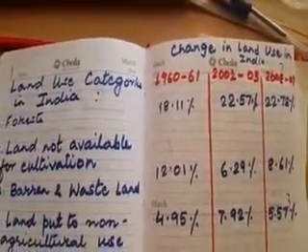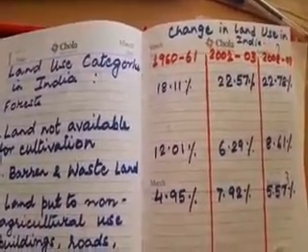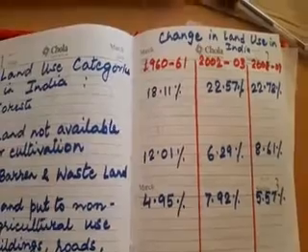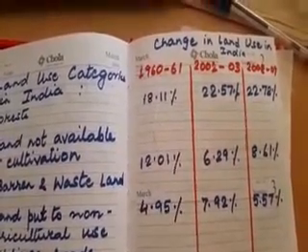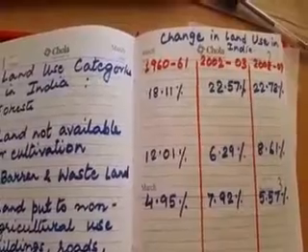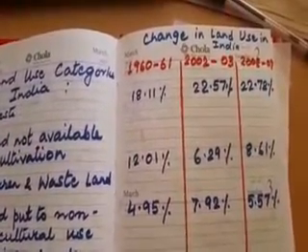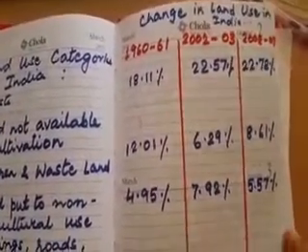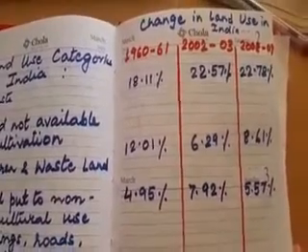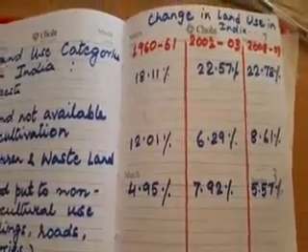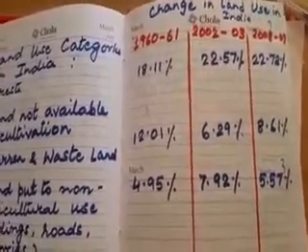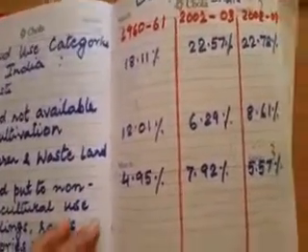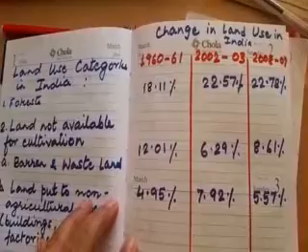Now let us study the land use categories and their comparison in the country. Now I have data of 3 years. We have 1960-61 data, 2002-2003 data, and I have 2008 and 2009 data. Now in this data, you will find that a comparison is given. In your book also, there is a pie chart given regarding the comparison on page number 6. So you will find that there are 2 pie charts given. I have of course data of 3 years.